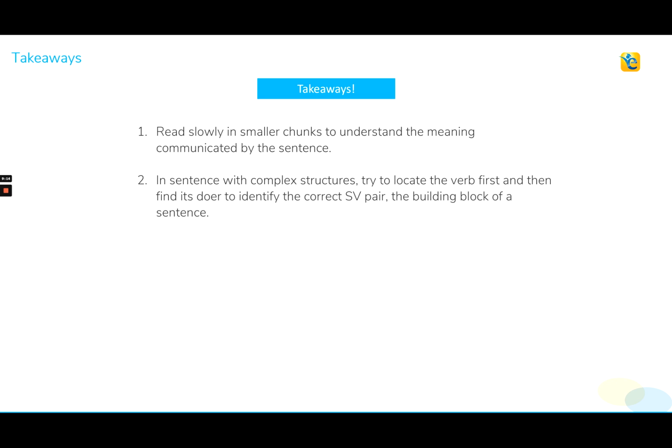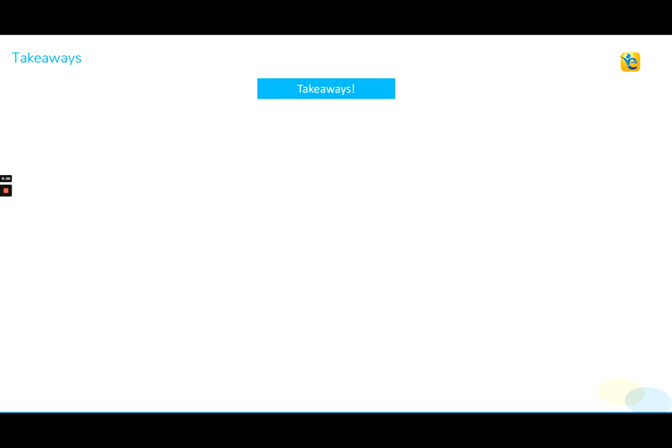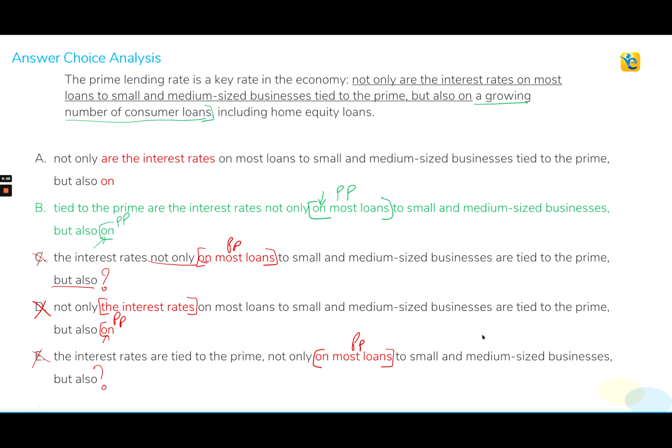And why I have incorporated this takeaway here, I've done so because if you remember, in the second part of our sentence, we use the inverted subject-verb pair. If you take a look at this sentence, what we see after the colon is that not only are the interest rates on most loans tied to the prime, right?